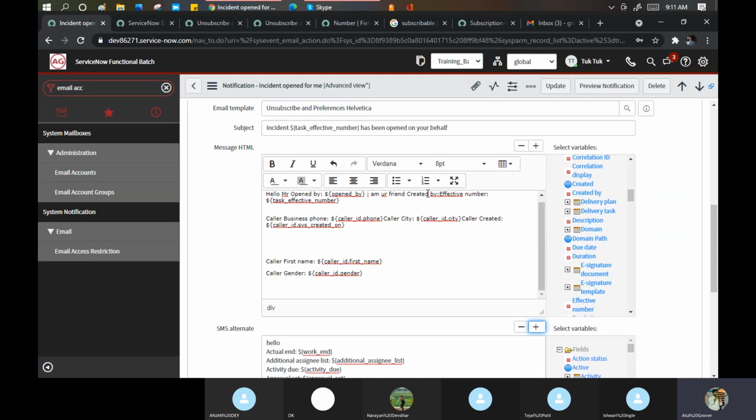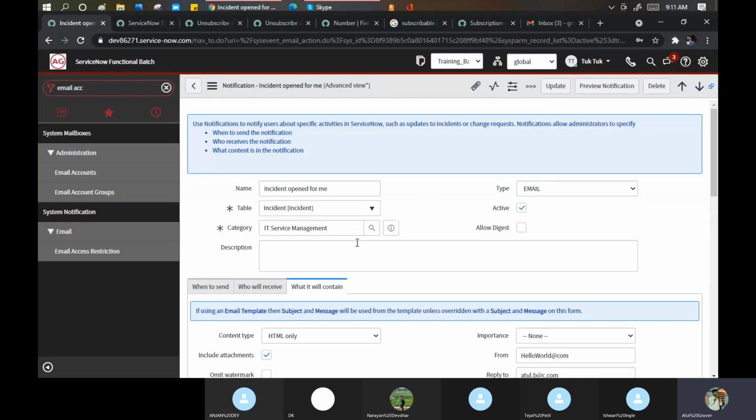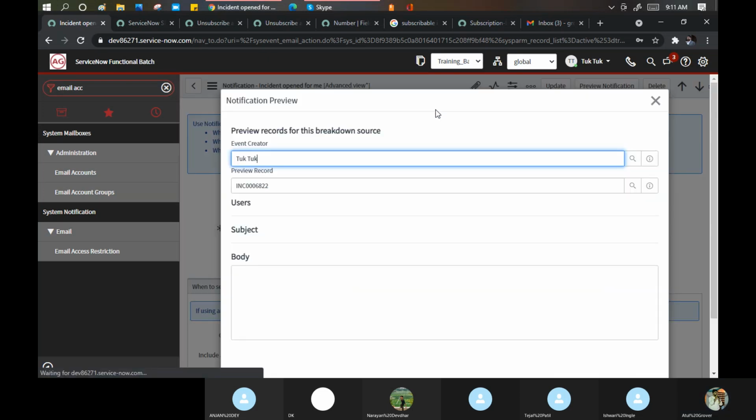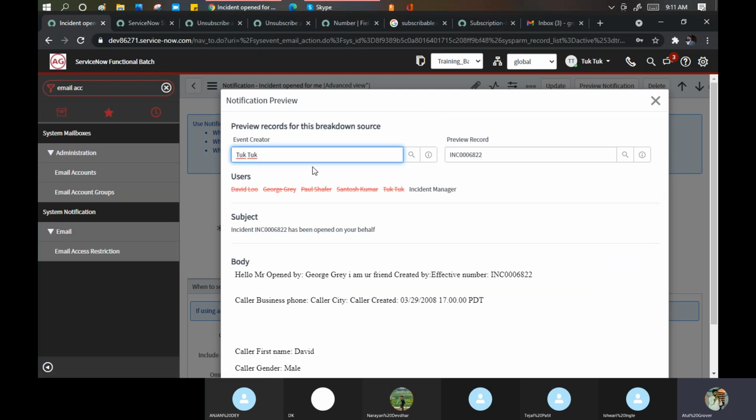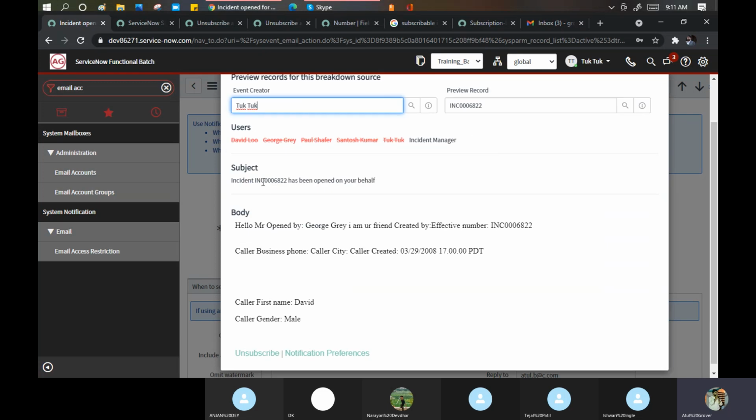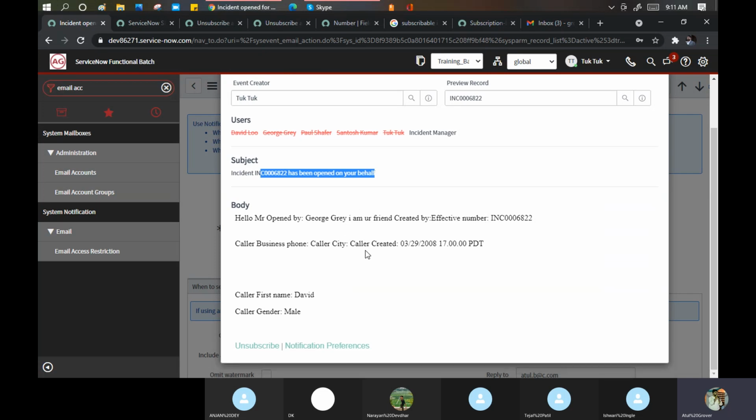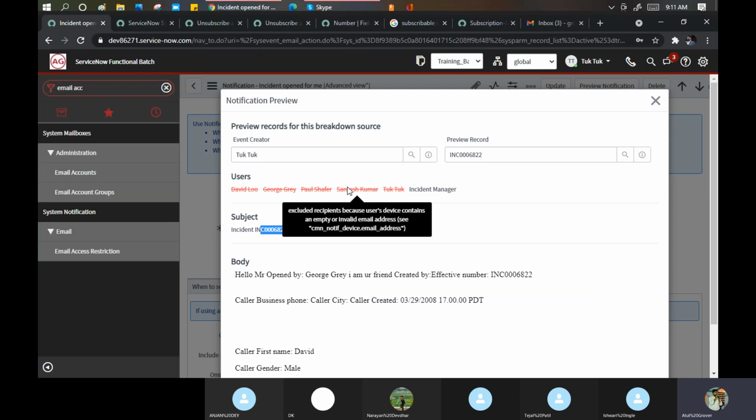Okay, now if I'm happy with this, I want to preview this. Let me preview this notification, to see how it will look when it goes out. See, it will look something like this. Who is the event creator? It picks up a record. The subject line is like this. Body: Hello Mr. Opened by George, I'm your friend, created by this, effective number this, all these things are coming. So you can preview how it will look.